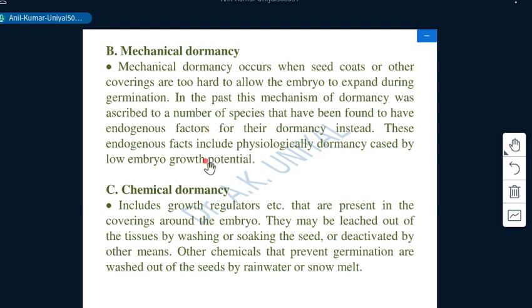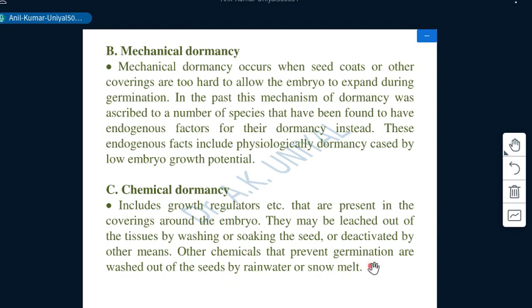Okay. Then we have chemical dormancy, as I have mentioned: presence of inhibitors, or non-presence or inactivation of growth promoters. So this comes under chemical dormancy, and it includes growth regulators present in the coverings around the embryo. They may be leached out of the tissue by washing or soaking the seeds, or sometimes deactivated by other means, or sometimes growth retardants are activated, as we have mentioned in an earlier slide.